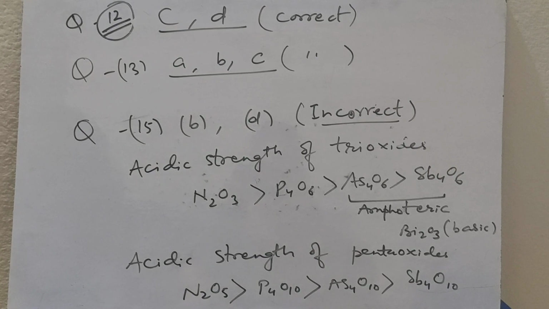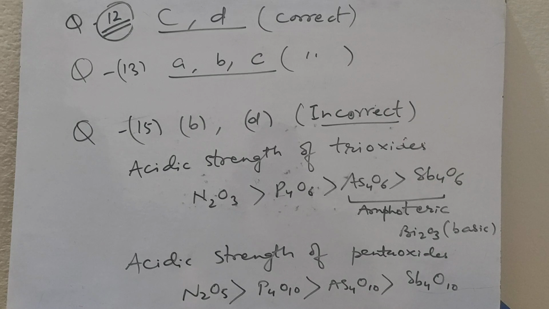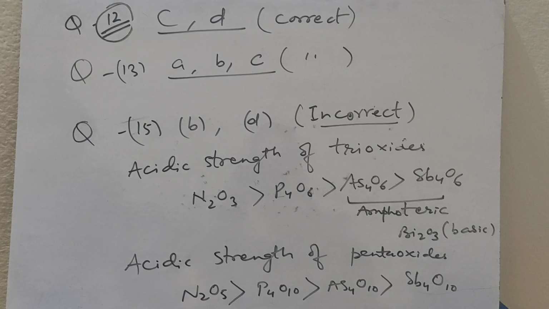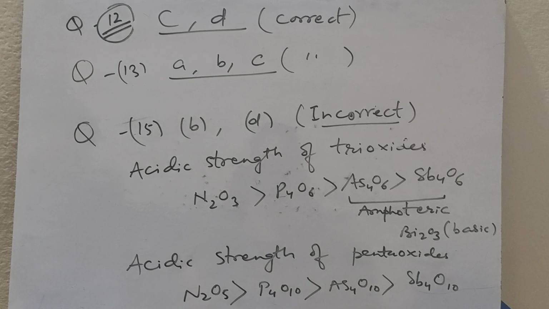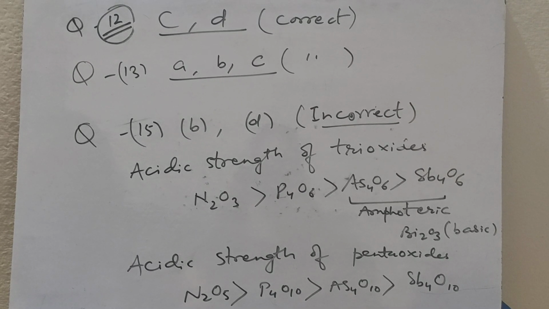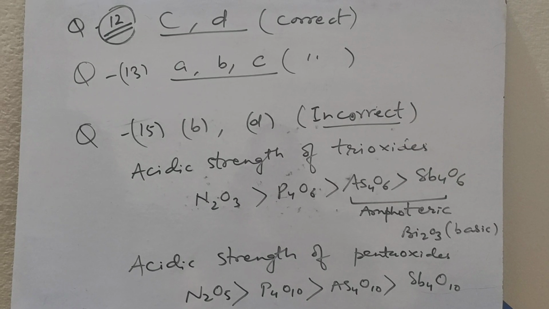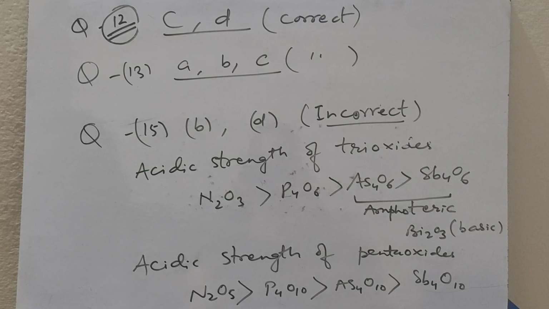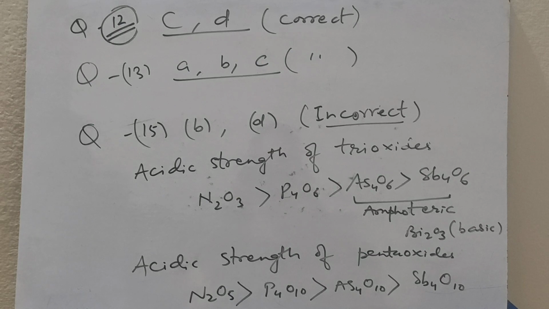Nitrogen greater than phosphorus, greater than arsenic, greater than antimony, greater than bismuth. This is the correct choice for ionization enthalpy. As we know, ionization enthalpy decreases down the group with increase in atomic size. Nitrogen is more than phosphorus, more than arsenic, antimony, bismuth. This is electronegativity. This is also correct.